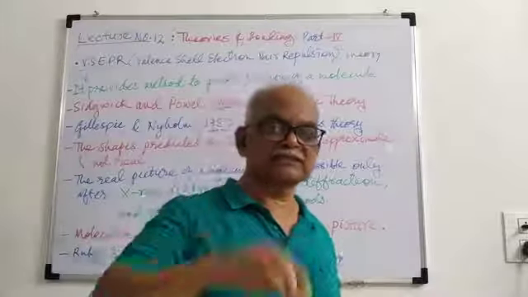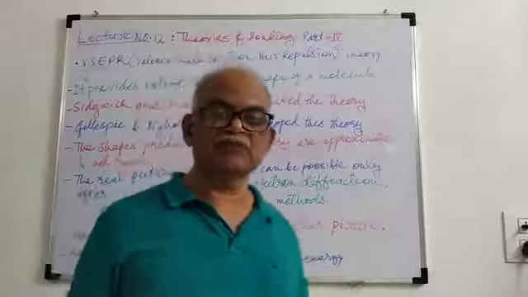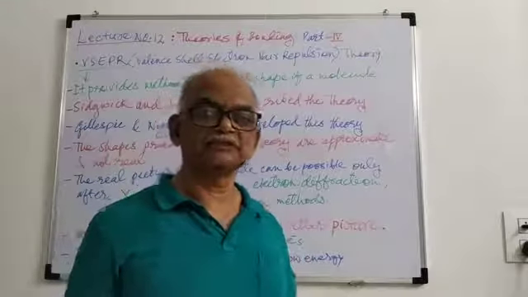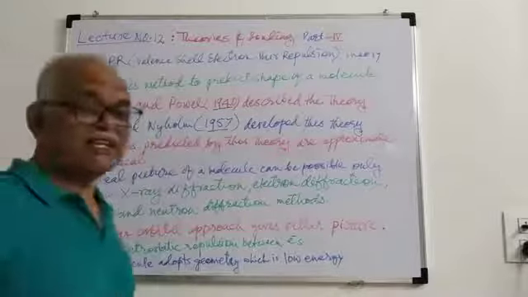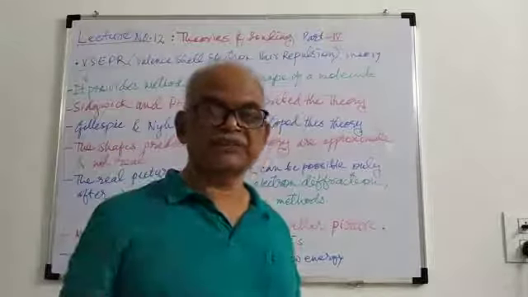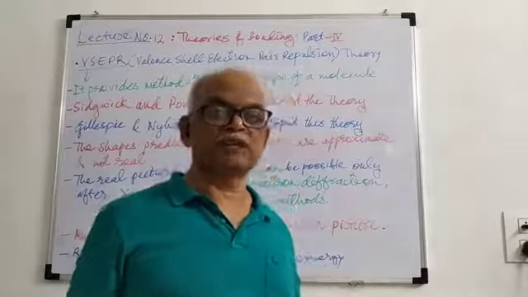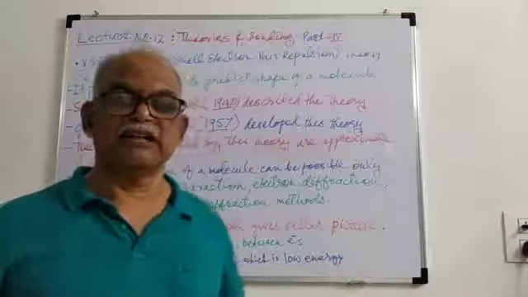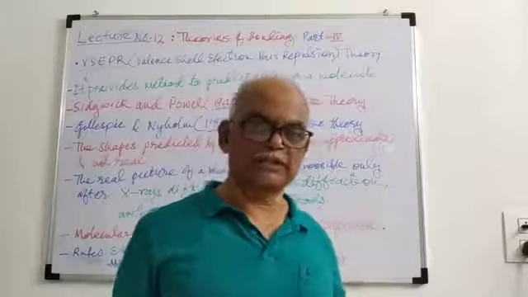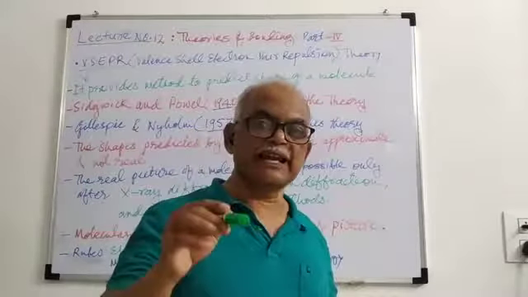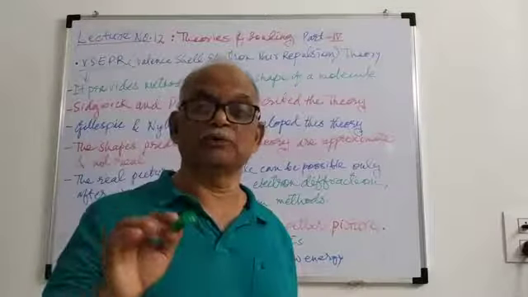The Lewis description is not sufficient to predict shapes, but VSEPR theory proposes an approach which is very easy for predicting the shape of a molecule. But the shape predicted by this theory is not the real one.